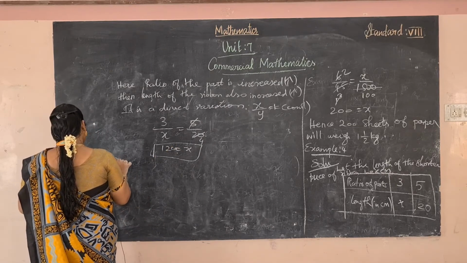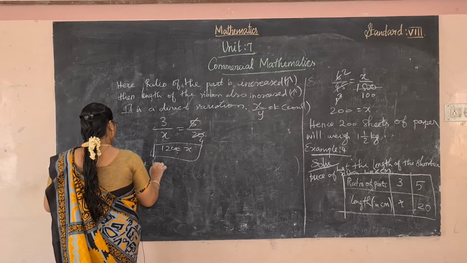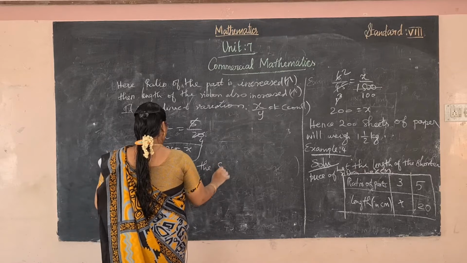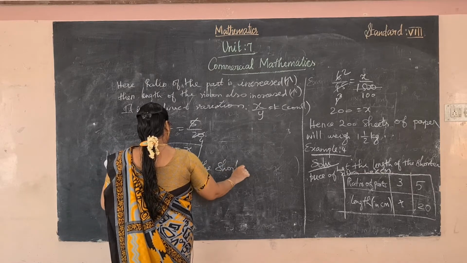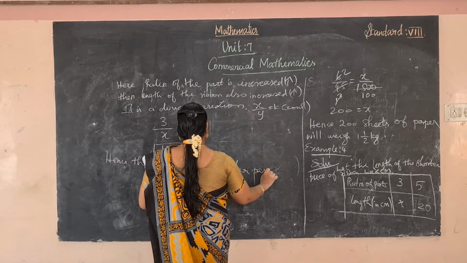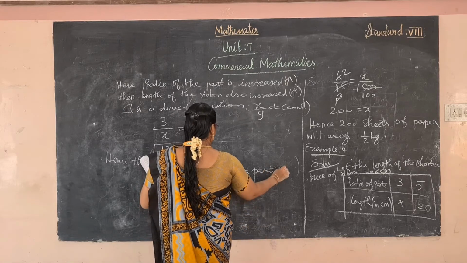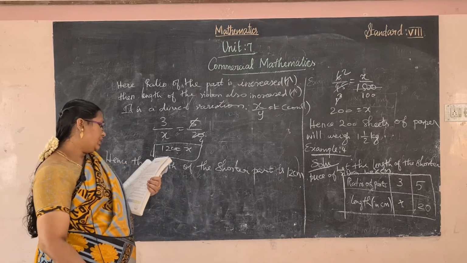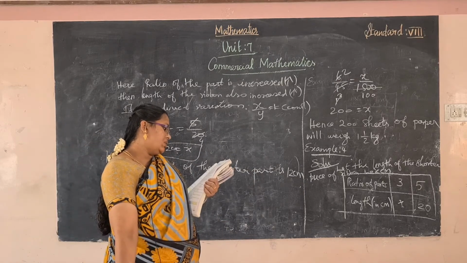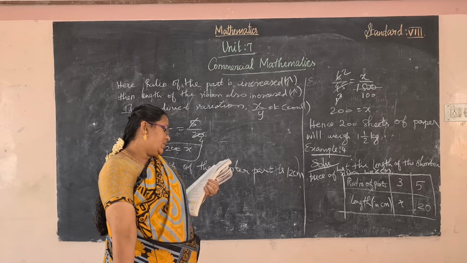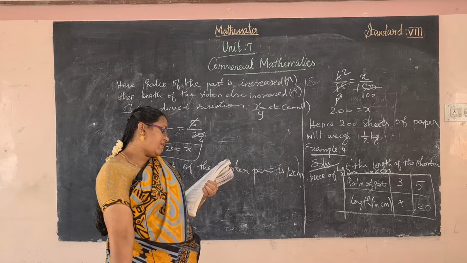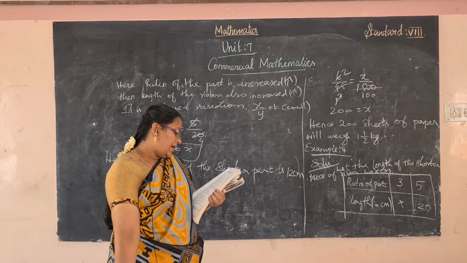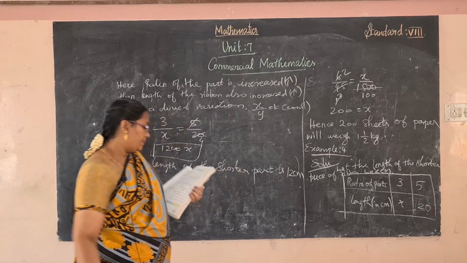Hence the length of the shorter part is 12 centimeter. And fifth one, the scale of a map is 1:5 crore. If the distance between the two cities on the map is 7 centimeter, then what is the actual distance between them? What is the actual distance between them?